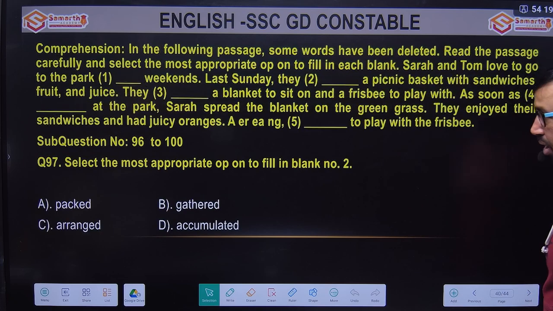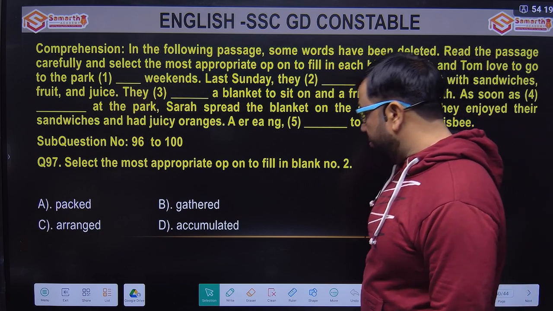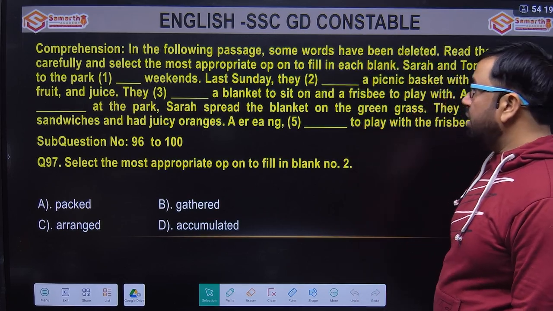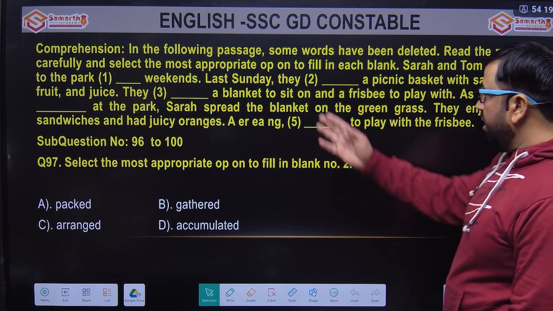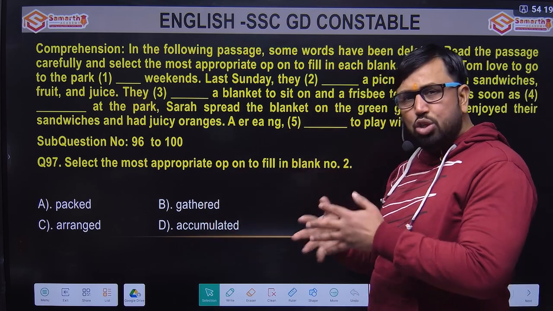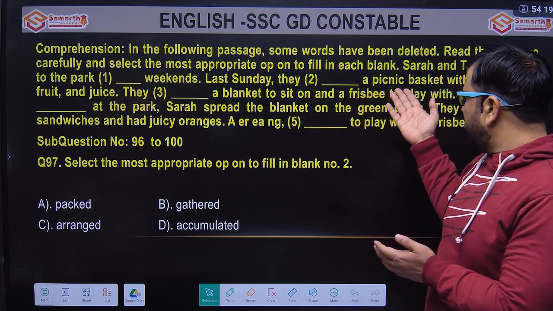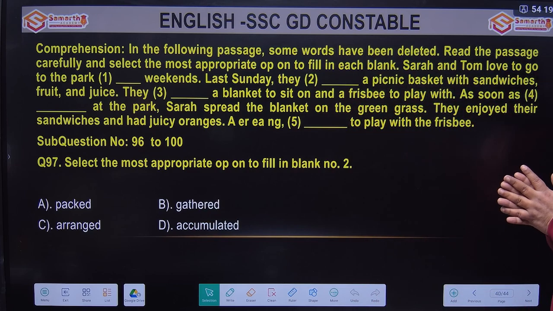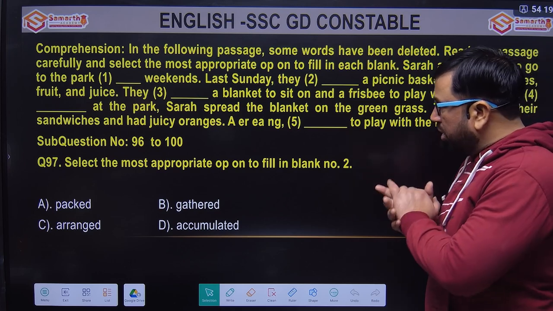Options packed, gathered, accumulated, they arranged. So last week Sunday आना the second form ही है लेकिन gathered होता है इकट्ठा करना. Accumulate होता है जोड़ना. So I don't think so they can basket ऊपर जोड़ांगे या इकट्ठे करांगे. ठीक है. So B ते D मैं rule out करदा पिया दे विचों.